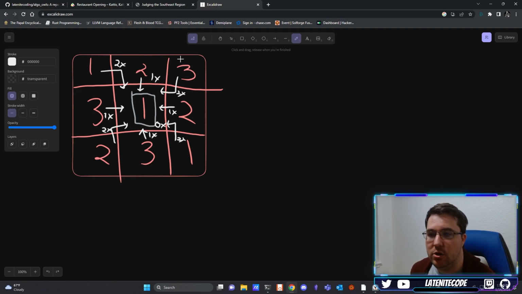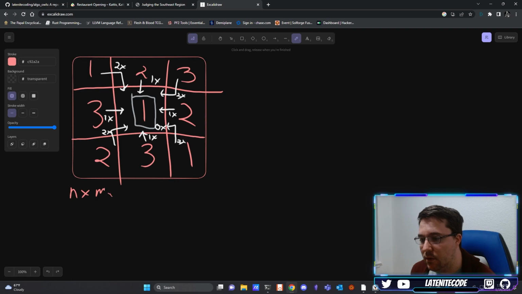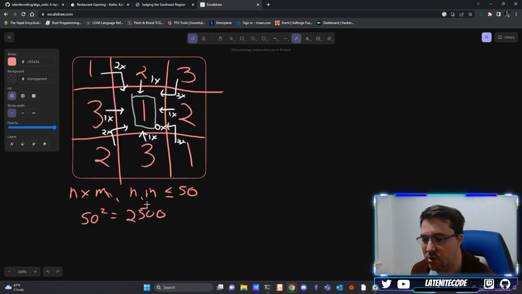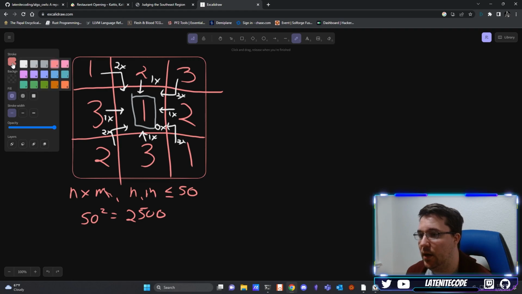The other thing that we should quickly note is that we are also told that the dimensions are n by m, where both n and m are less than or equal to 50. And that's really important because it means that the maximum size of this matrix is 50 squared cells, or 2,500 cells, which really is not that many.